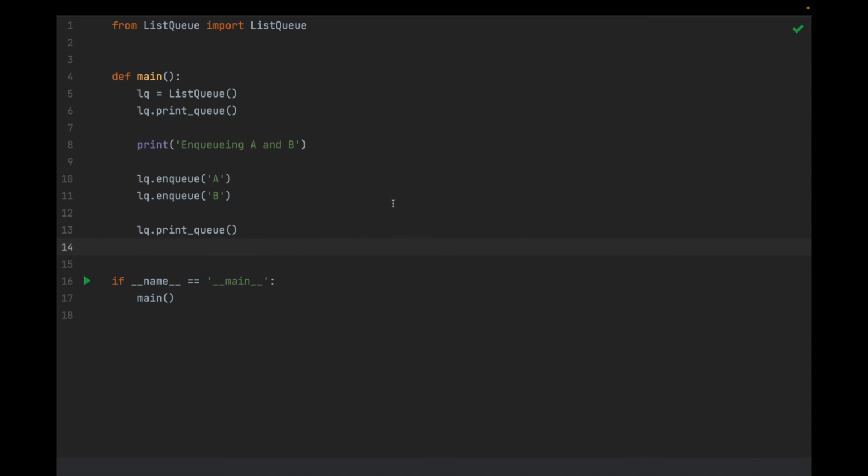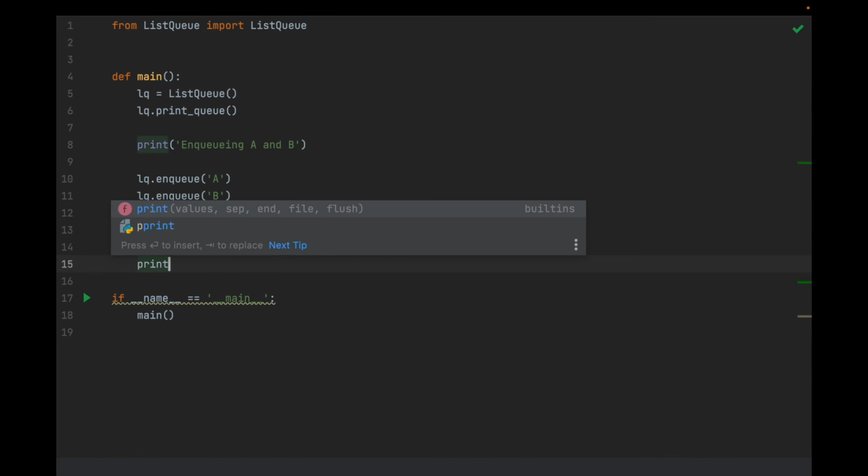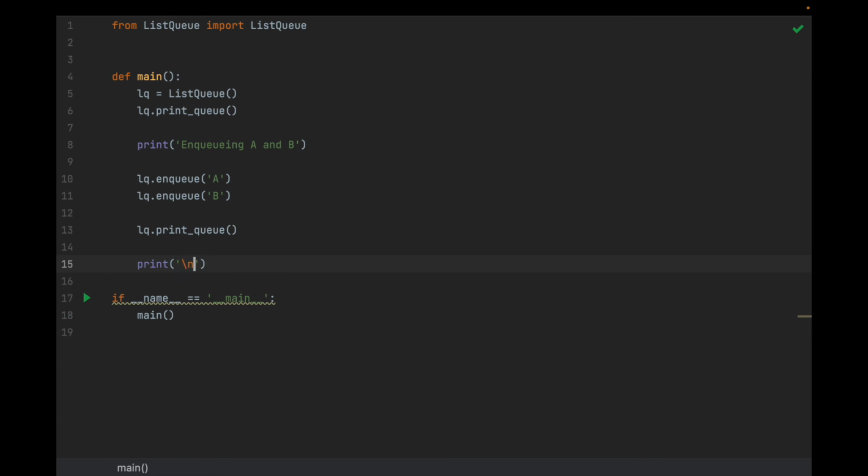Let's add some more things and let's see what happens. So I'm going to say print and put a space in there and say dq called and lq.dq. Once lq.dq is called, it will pull that element off the list. But as a bonus, because we're returning the value of the dq'd element, it's going to tell us what that value is here in the string output.